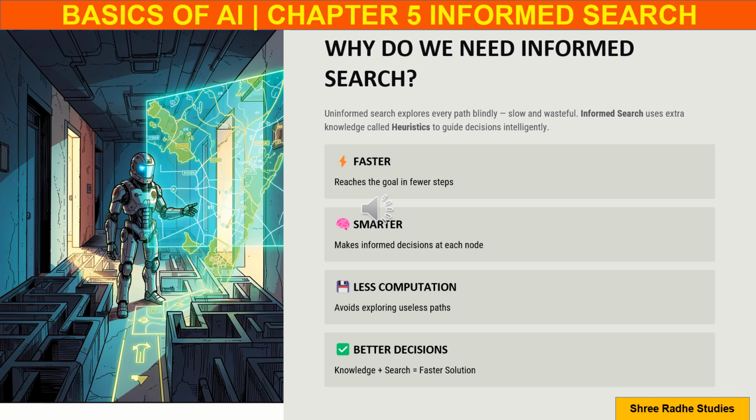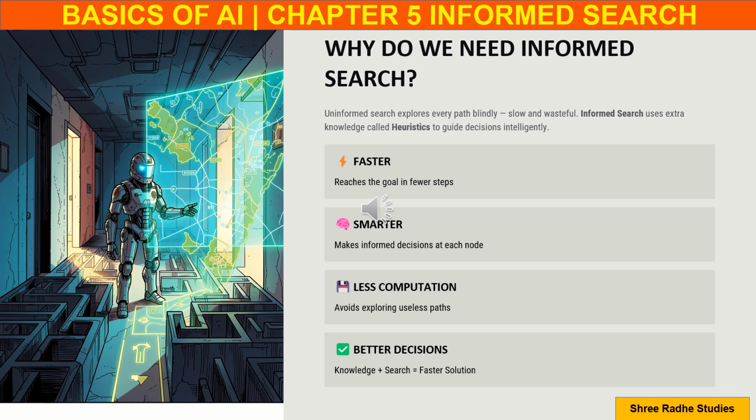One option is to explore every road one by one until you finally reach your destination. Obviously, this approach is extremely slow and inefficient. Instead, we use Google Maps, which intelligently suggests the shortest path. This is exactly why informed search was developed. Uninformed search blindly explores every possibility, whereas informed search uses extra knowledge called heuristics to guide the search process.